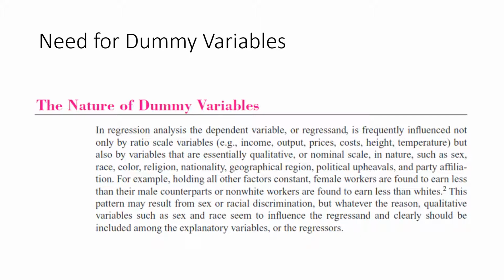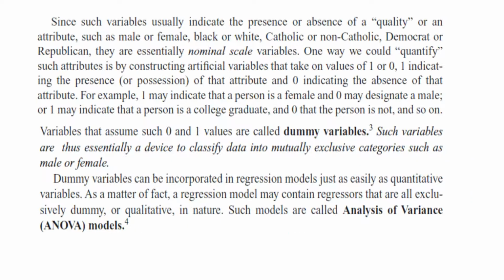In other words, dummy variables are representing some attribute or some quality. I have given you the examples of gender and nationality, and there are other examples. For example, in Pakistan we have 4 provinces. So if I ask you the province in which you were born, some people might say Punjab, another one might answer KPK, which is another province of Pakistan, and so on. So we have descriptive answers in the concept of dummy variables.